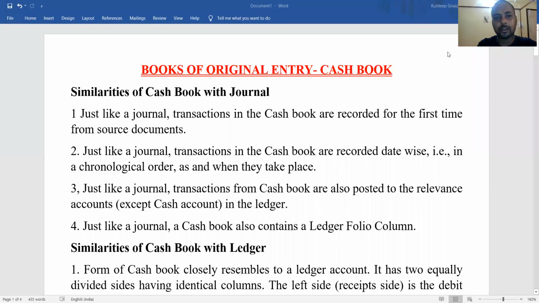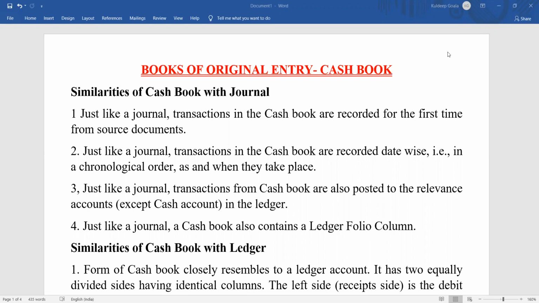So cash book basically will give you a report of cash. Cash book is a report of cash of the business. Clear? It will give you the detail about the cash. So what is the need for cash book? Already we have got journal, then why do we need to have cash book?